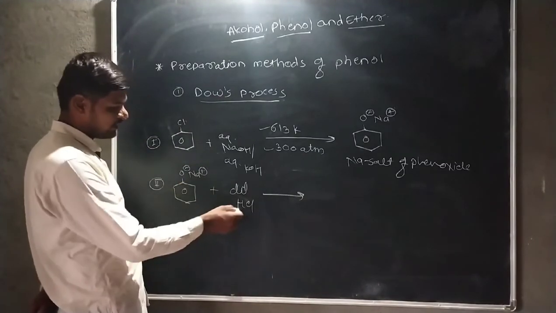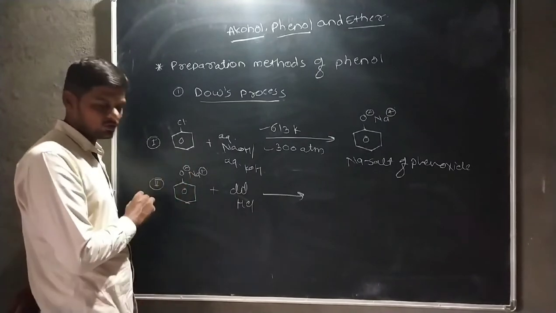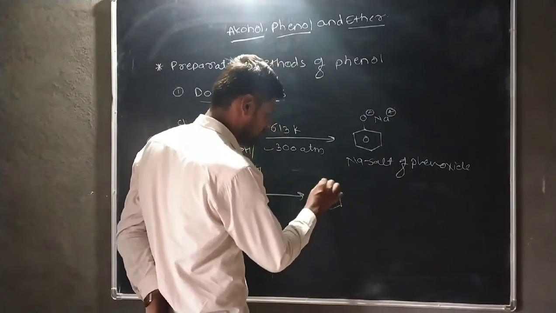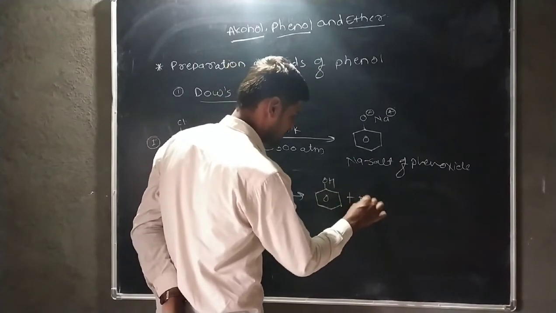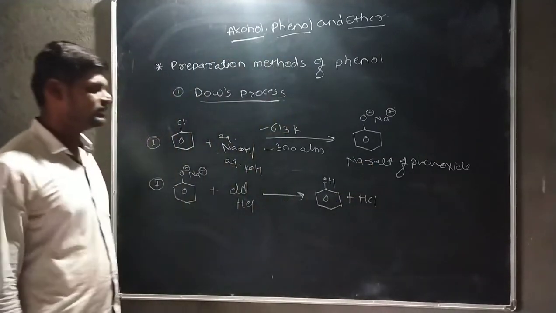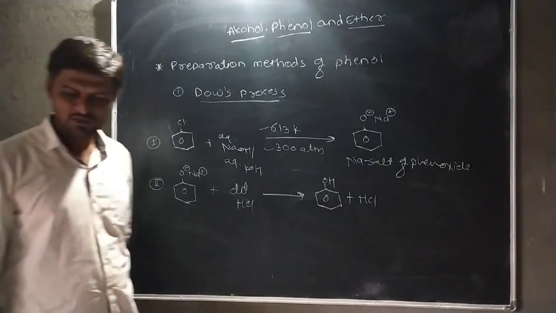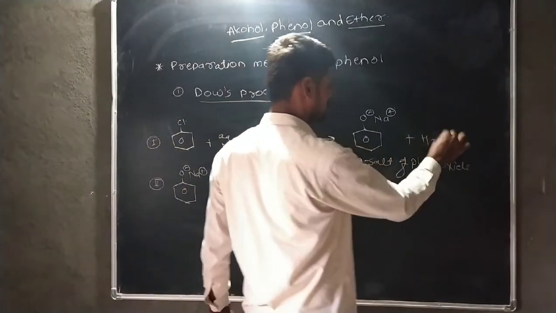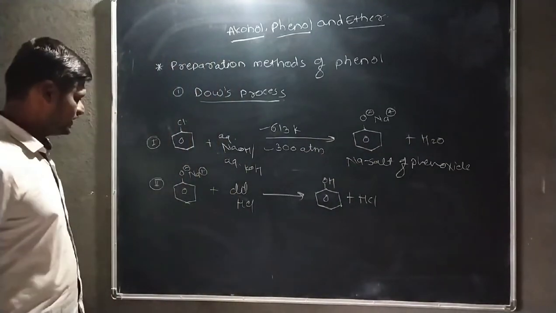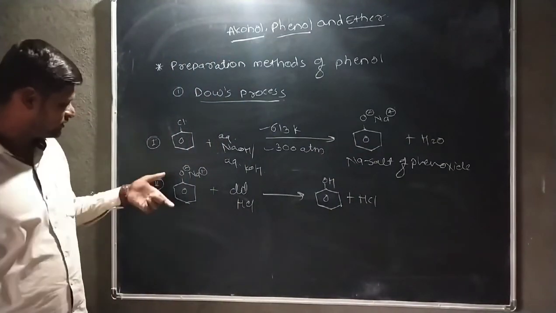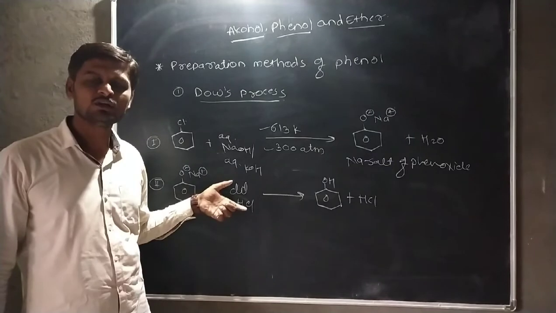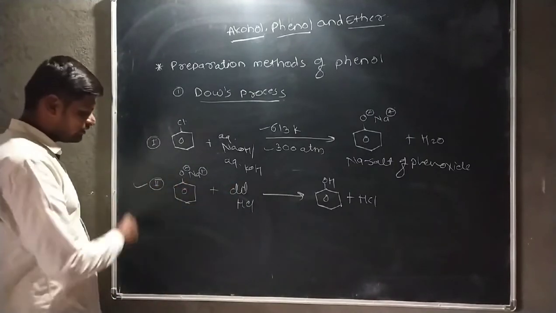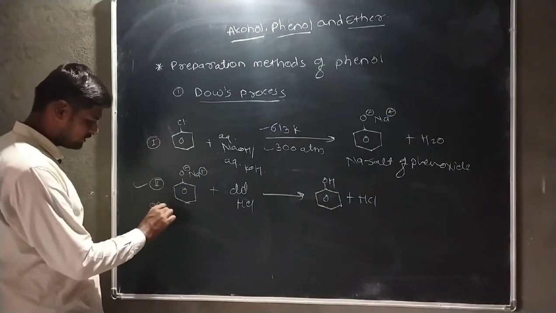NaCl is eliminated, and this hydrogen is directly attached to the oxygen atom, and there is a formation of phenol. Okay, but in this step there is also a formation of water molecule. Okay, then by using this step, the sodium phenoxide ion is heated with dilute HCl, or as an alternative to this second step, we also use